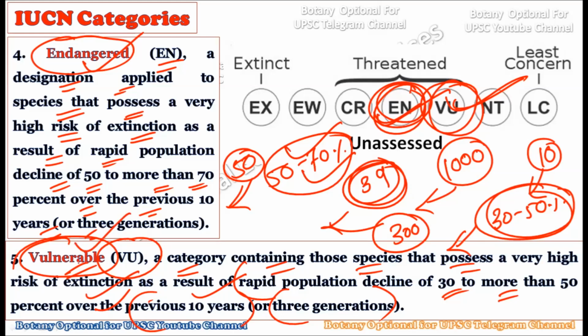One thing you should remember is to distinguish between endangered and vulnerable species. Vulnerable species are those whose number has declined 30 to 50% over the last 10 years, but in the endangered category this number is 50 to 70%. So these are the fourth and fifth categories of the IUCN, endangered and vulnerable.